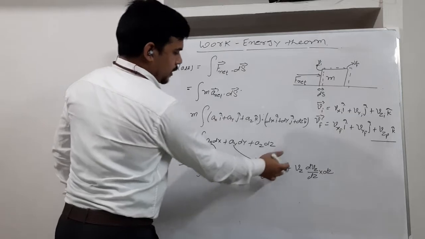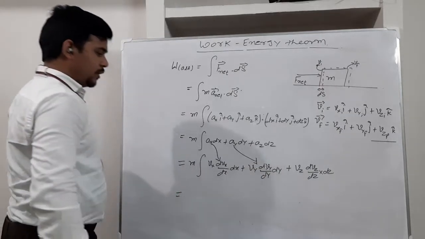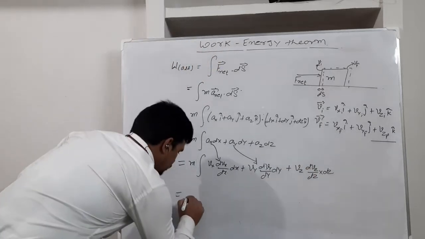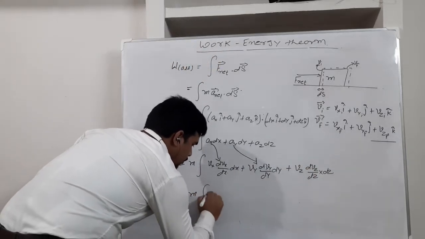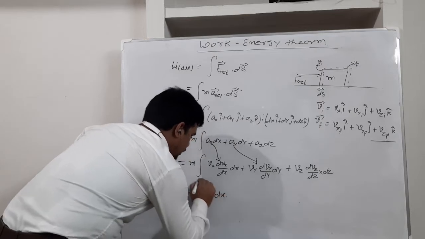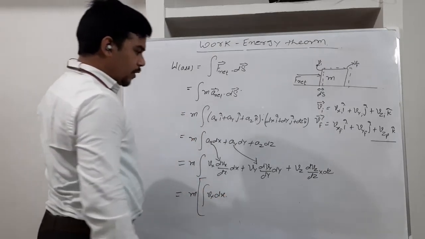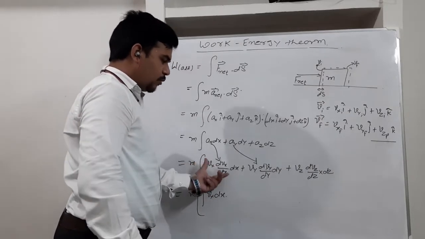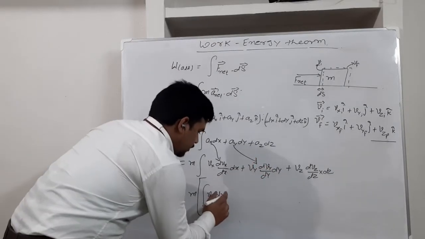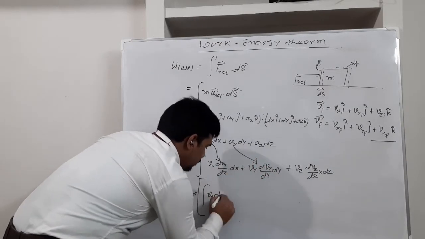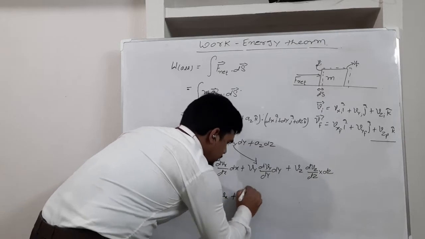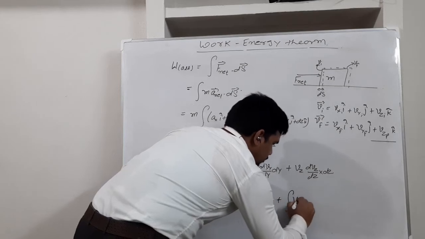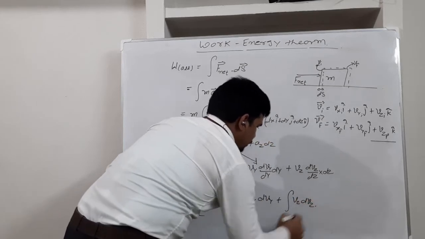So here we can say this dx, dy and dz will cancel out. So it will come m, and this will come vx. Let me take m common from each and every part, and I am performing this integration one by one on each term. So vx it will come d vx. Next it will come integration vy dvy, and the last one will come vz dvz.